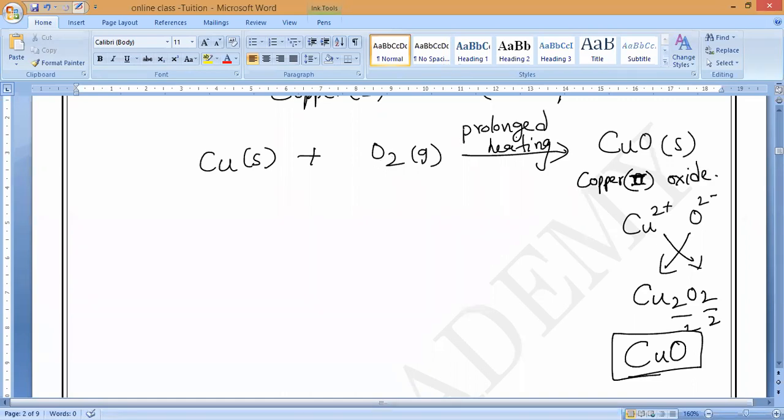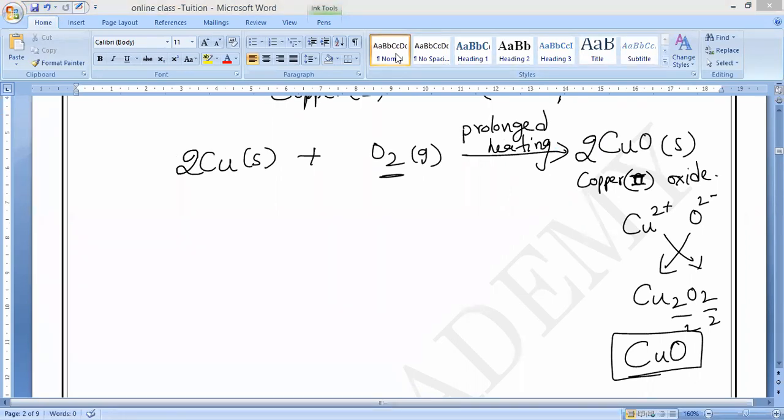Prolonged heating. Balancing, check it. So here 2 oxygens are there, but here 1 only. So 2 CuO. So here copper 2, then here 1. So here also 2 CuO. Any doubt in this? Please respond. No, sir. That is, write it. So this is all about what? Reaction of metal with what?